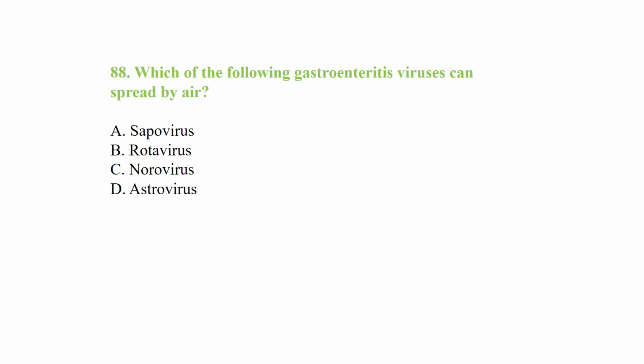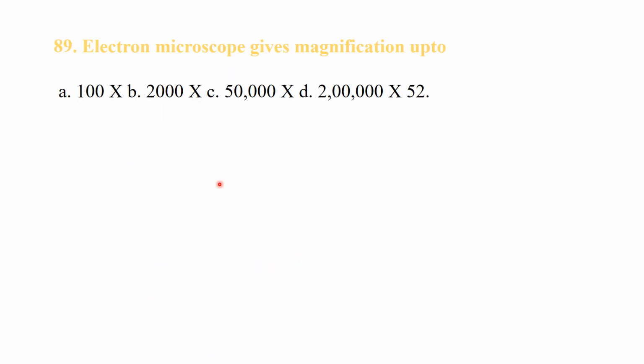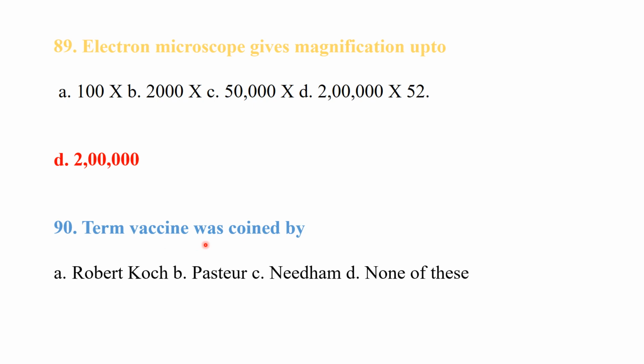Which of the following gastroenteritis viruses can spread by air? It may be sapovirus, rotavirus, norovirus, or astrovirus. So norovirus can spread through the air. The electron microscope gives magnification up to 200,000. The term vaccine was coined by Louis Pasteur.